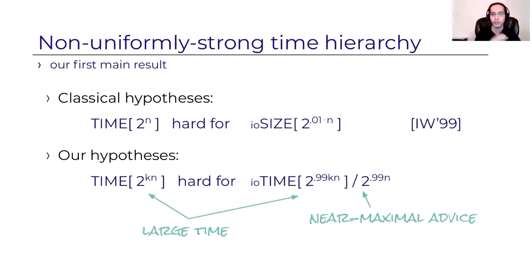And the gap is very small. It's not 2 to the n versus 2 to the 0.01 n. The gap is like 2 to the kn versus something slightly smaller than that. And this is what we call the non-uniformly strong time hierarchy, because it's just like the standard time hierarchy, only when the smaller class is also given a near maximal amount of advice.